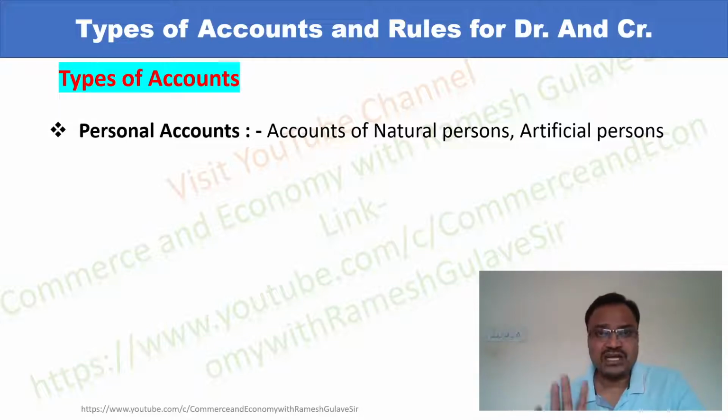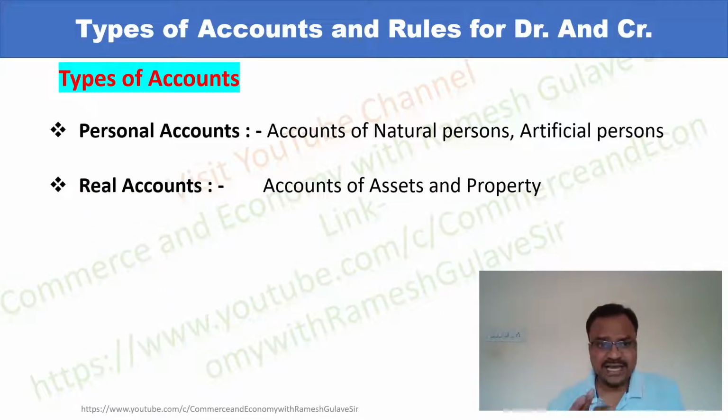So basically personal accounts include accounts of all natural persons and accounts of artificial persons. Account of your college or account of bank or University of Pune account, all these are considered as artificial persons, right? So now I hope the concept of personal account is clear. It is very simple. It includes accounts of all natural persons, and along with natural persons, accounts of artificial persons.